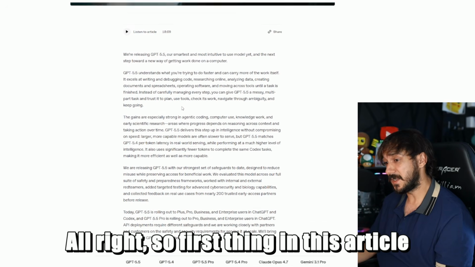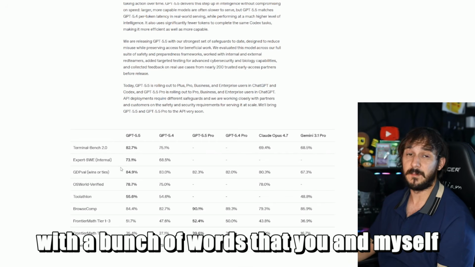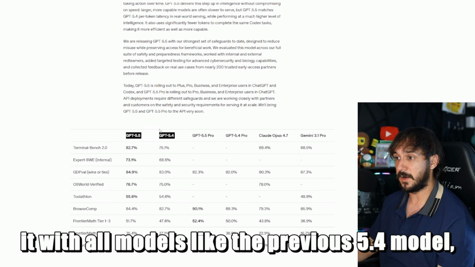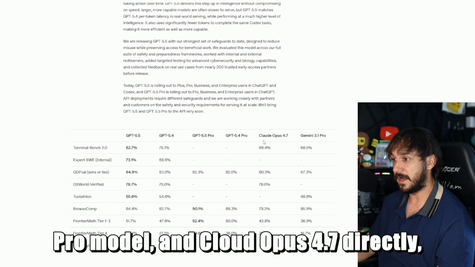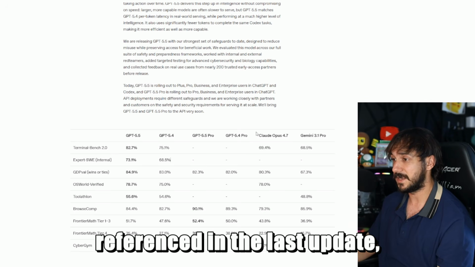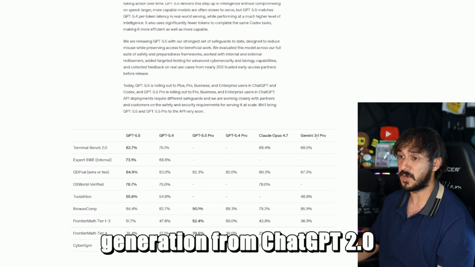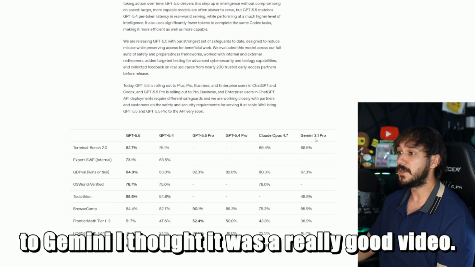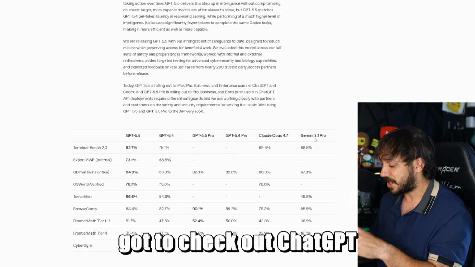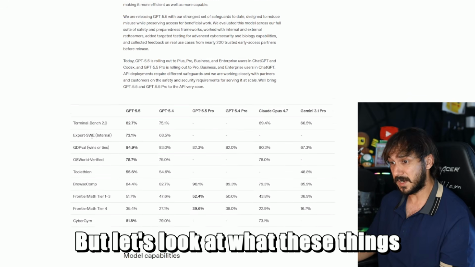All right, so the first thing this article does is show you a reference chart with a bunch of words that you and I probably don't recognize, and then compares all models: the previous 5.4 model, the Pro model, and Claude Opus 4.7 directly, which is funny because Claude Opus also referenced them in the last update, and the Gemini 3.1, which, by the way, my last video was comparing image generation from ChatGPT 2.0 to Gemini 3.1. I thought it was a really good video. Apparently YouTube didn't think so, but you've got to check out ChatGPT 2.0 image generation because it's incredible. But let's look into what these things actually mean.